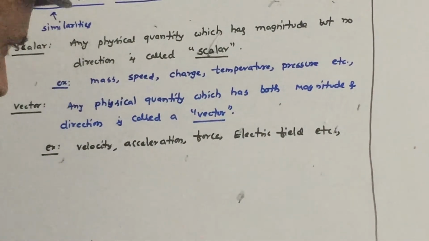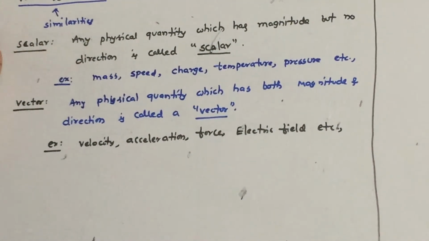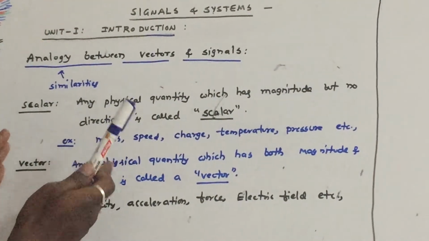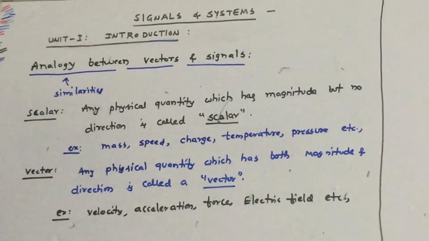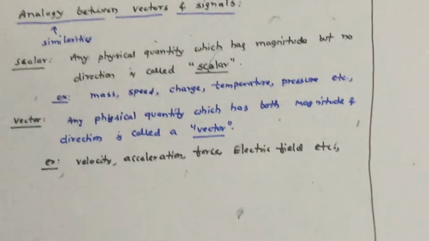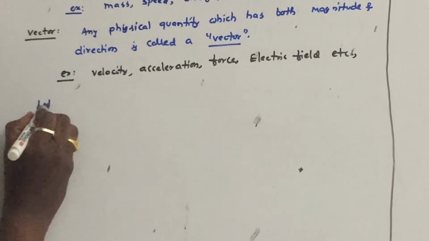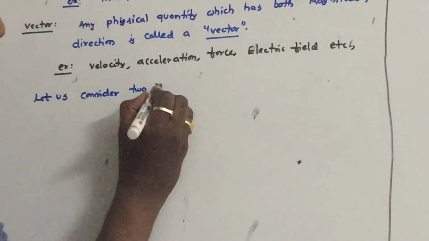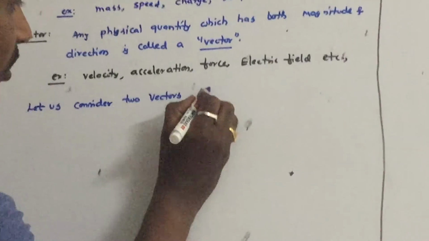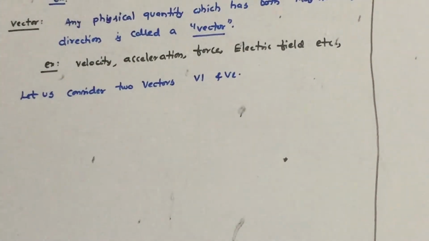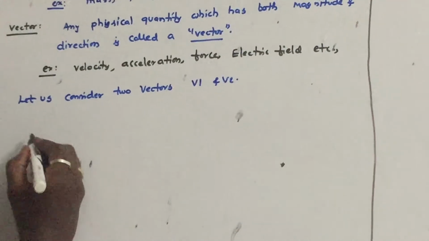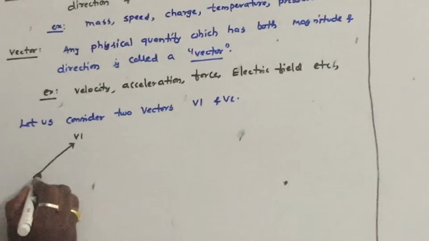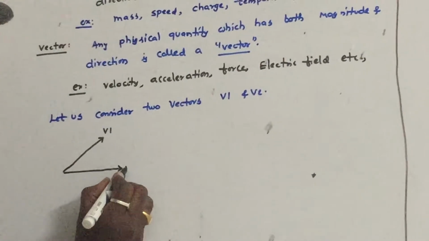Now let us discuss vectors first, and later we use the same concepts we get for vectors, for signals. That is our article. Let us consider two vectors v1 and v2. Say this is one vector, v1, and this is another vector, v2.